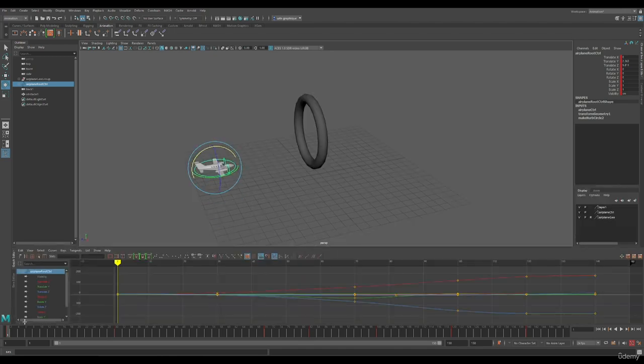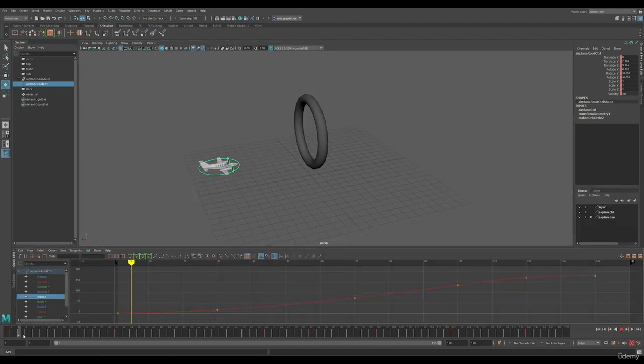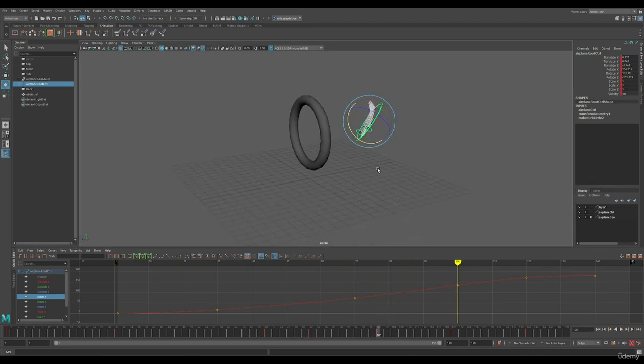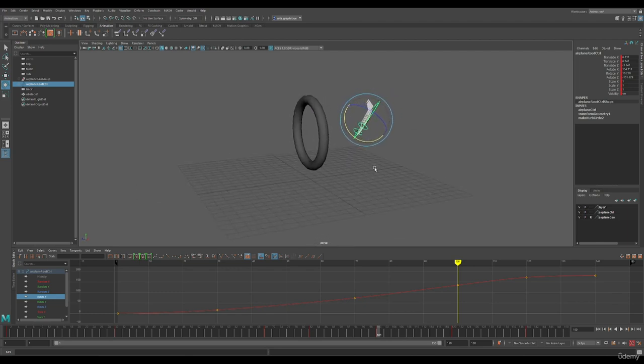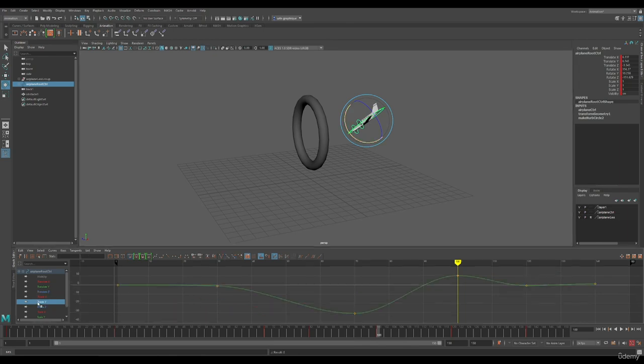Now let's look at the graph editor and check the rotation channels. Here, I think the plane is facing too extremely, so I want to bring the key up. Also, we don't need this key. Then let's look at the rotation Y channel.